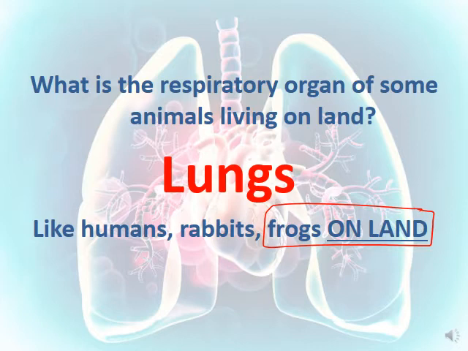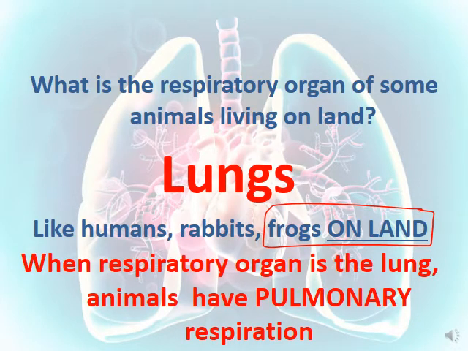We're going to talk about this in the coming slide. So pay attention. When the respiratory organ is the lung, the animals have a special type of respiration called pulmonary respiration. So whenever we have lungs as a respiratory organ, we are talking about pulmonary respiration.